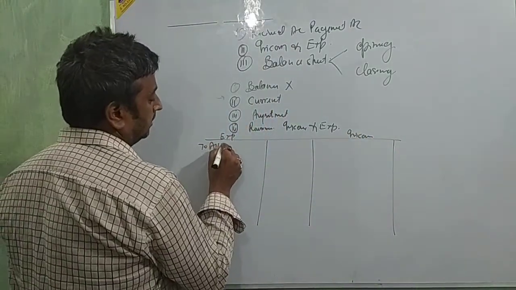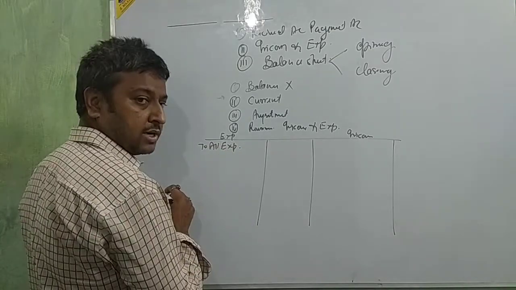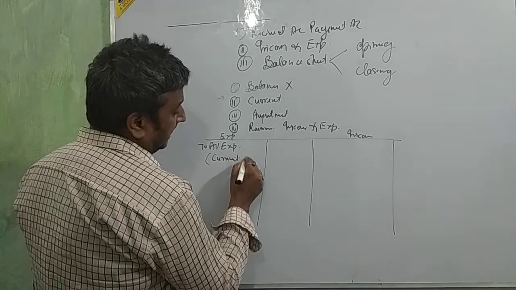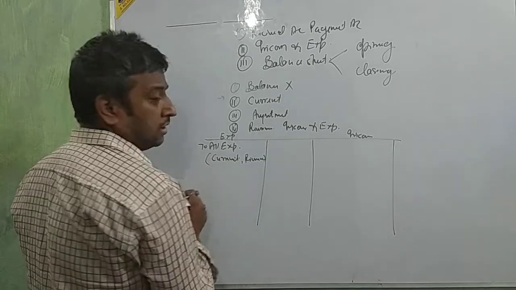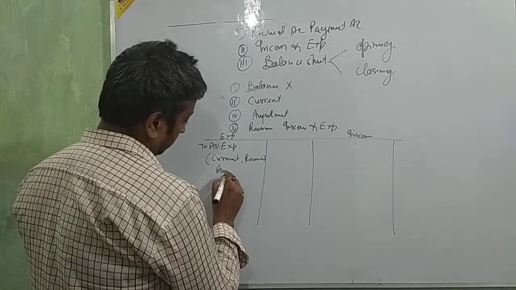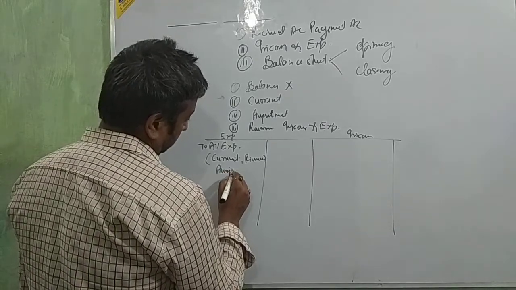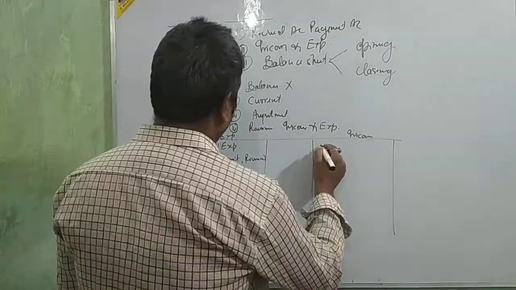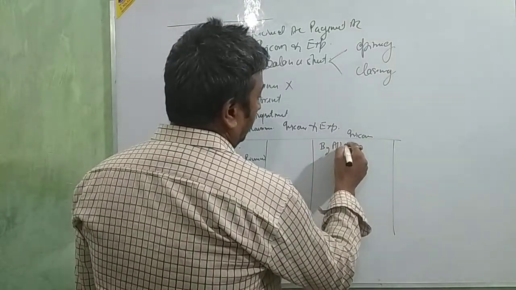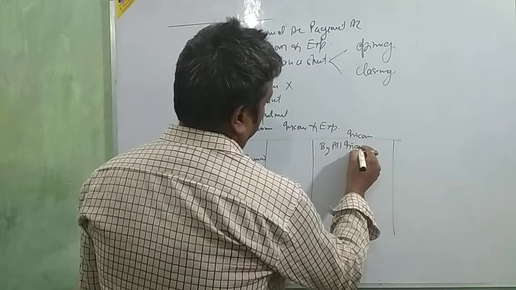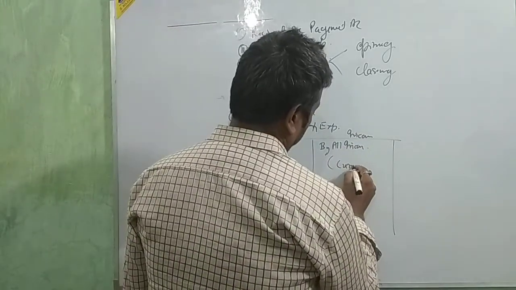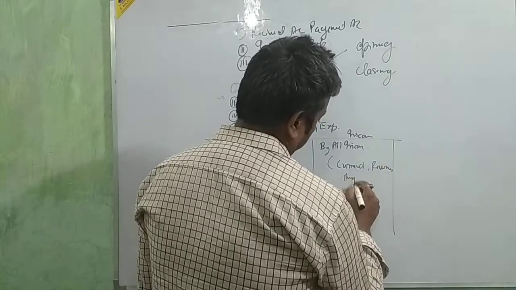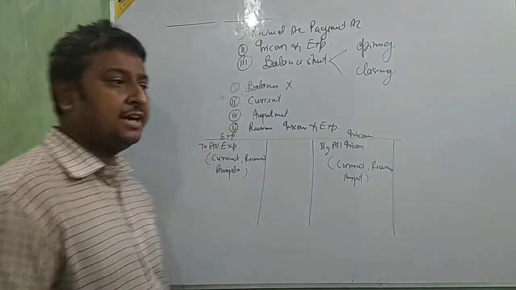On this side, all expenses, only current and in the nature of revenue, with all adjustments. On this side, all income in the same way, current revenue things with adjustments.